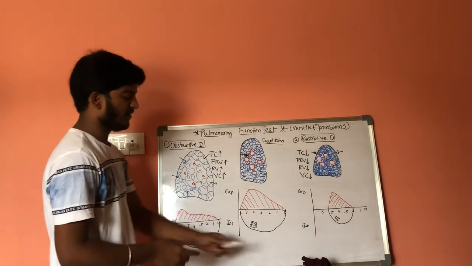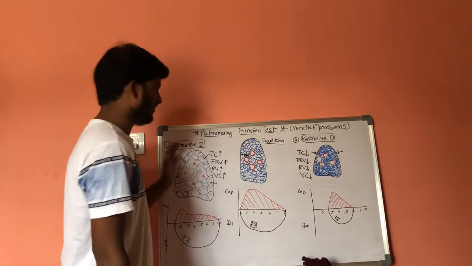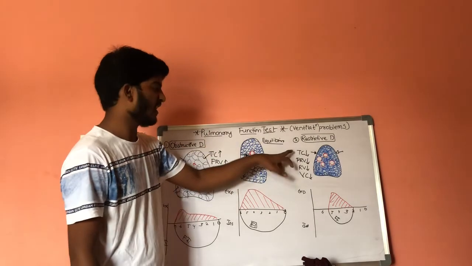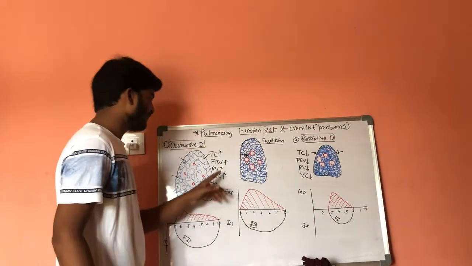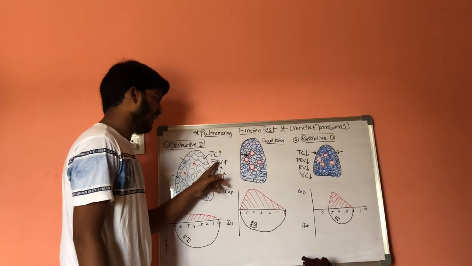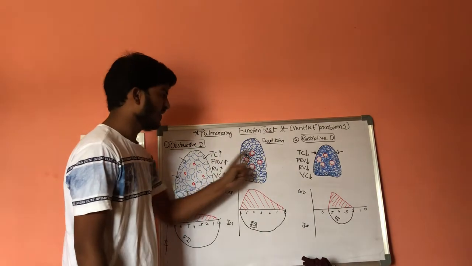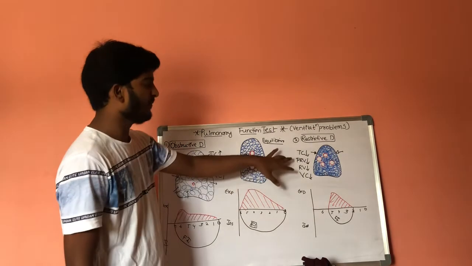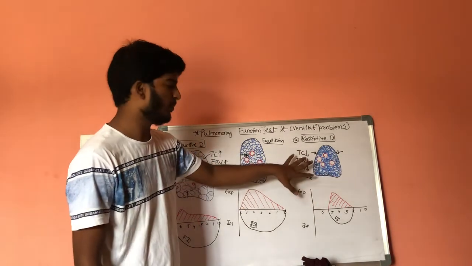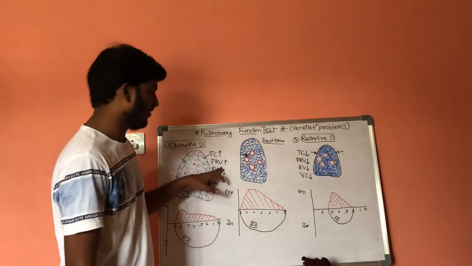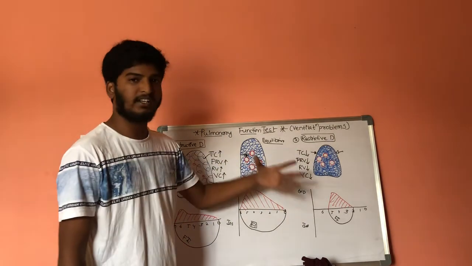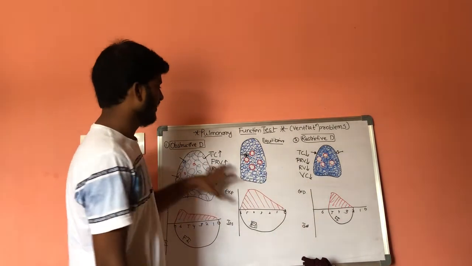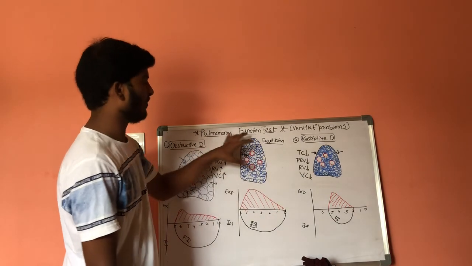These are some basic points which differentiate between obstructive disorders and restrictive disorders. In obstructive disorders the total capacity will get increased, and here the total capacity will get decreased. Functional residual volume will get increased from 6 to 8 liters, and from 2 to 2.5 liters, and functional residual volume will get decreased from 2.2 to 2 liters. Reserve volume will get increased, and here reserve volume will get decreased. Here vital capacity will get increased, and here vital capacity will get decreased. These are basic information of pulmonary function test.